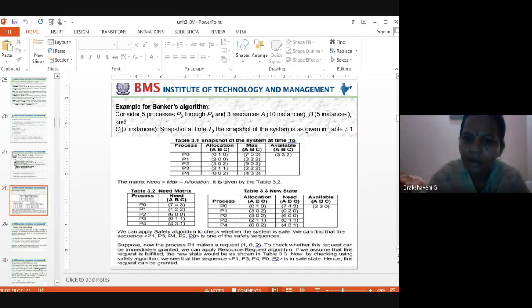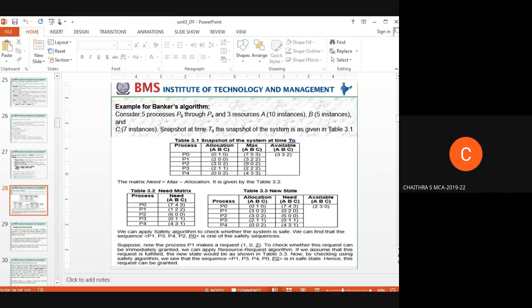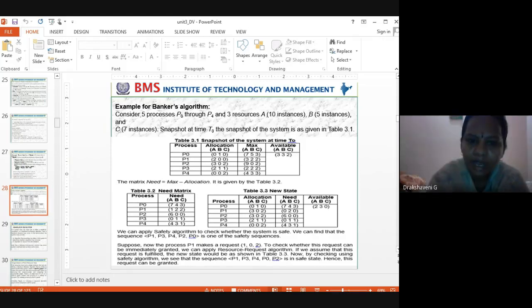Come to the first table: 5 minus 1 is how much? 4. That's what you can see in the table below. For P0, 4. Then come back: 3 minus 0 is how much? 3. That's what is here, 3. So in the need table, we have come to 7, 4, 3.